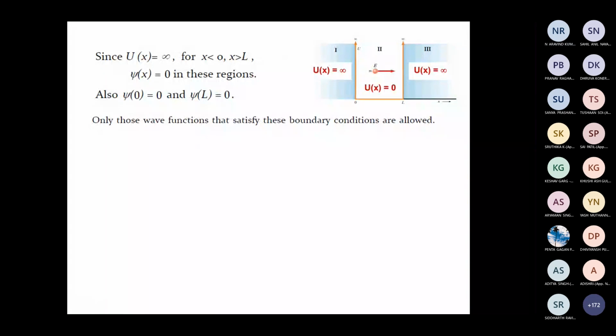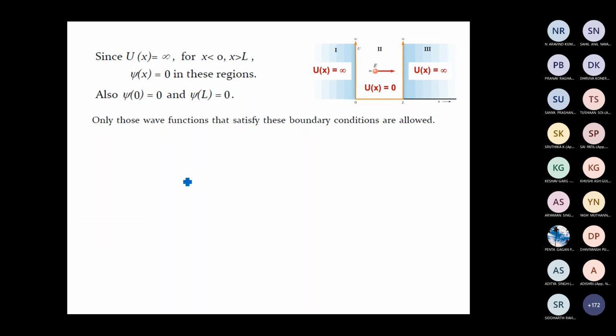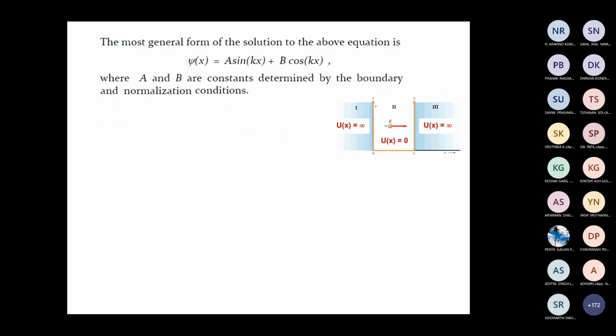Okay, thank you. What we are trying to do is to find the wave function of this particle in region 2. We obtained the wave function by solving the Schrodinger equation. It is of the form a sin kx plus b cos kx, and we applied the boundary conditions to find the constants a and b.